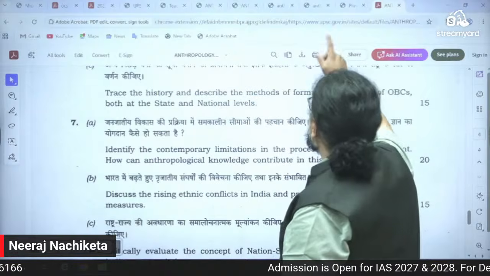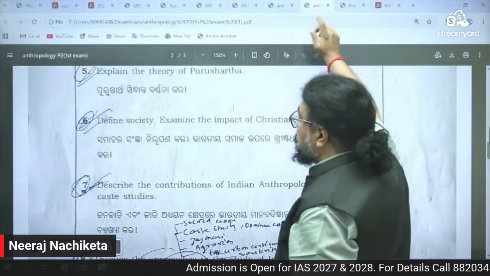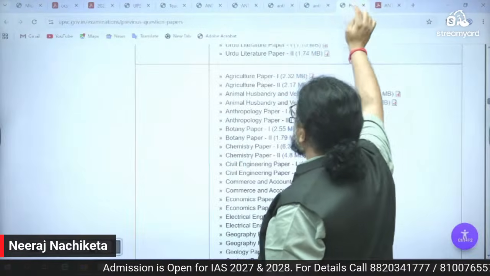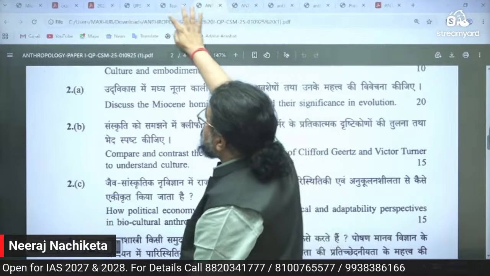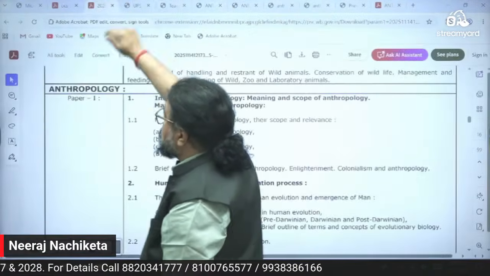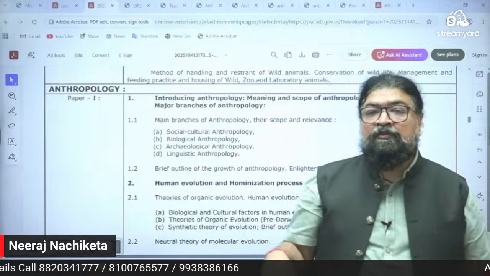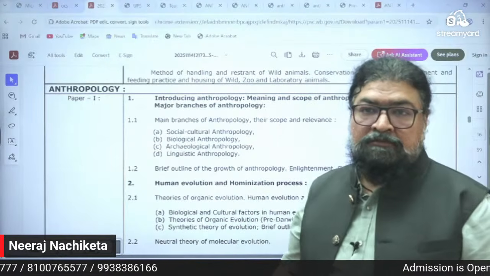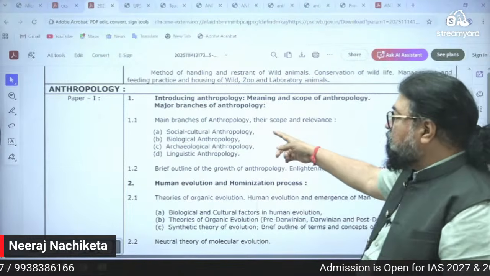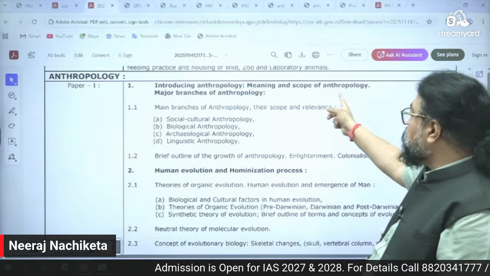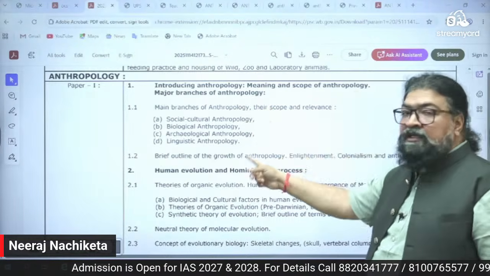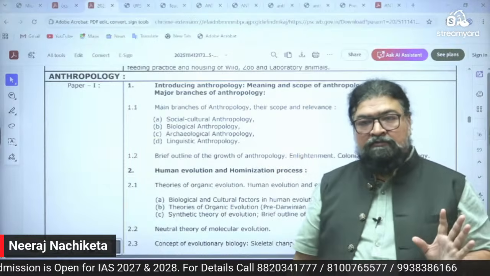Now look at WBCS. Look at here. I'll now come to WBCS here. So if you look at WBCS, this is the syllabus of West Bengal Civil Service. So if you look at here, see here, paper 1, introducing anthropology, meaning and scope of anthropology, major branches of anthropology, same as UPSC.